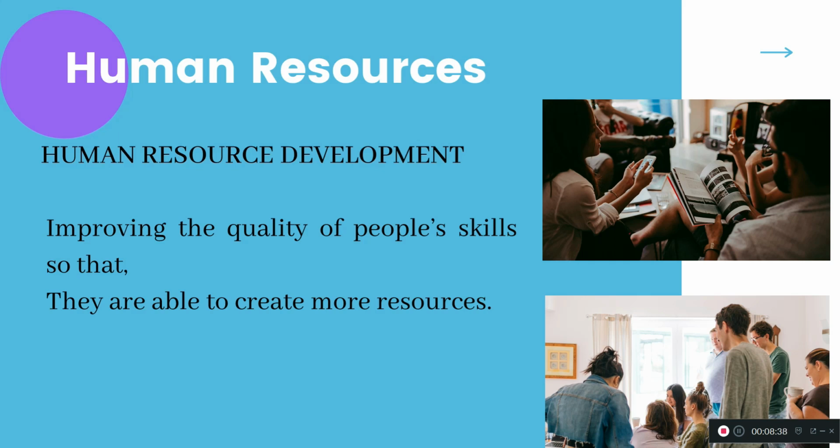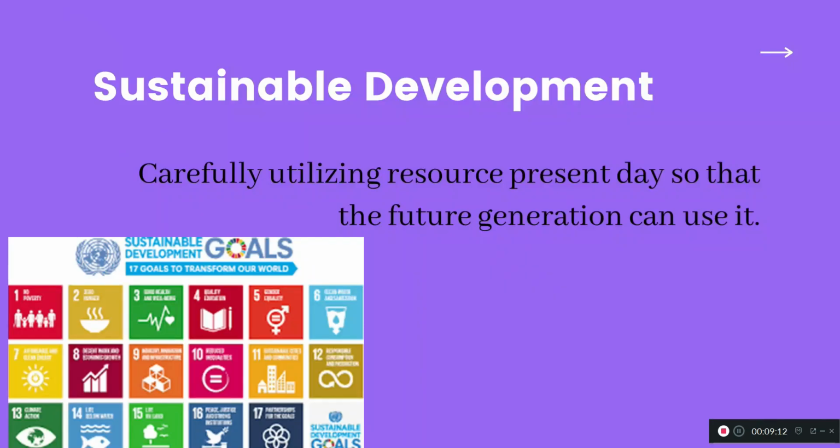So human resource development is a development where the quality of the people's skills can be improved, right? Technologically improving the skills, development programs. So these are all human resource development programs. So once you are improving the skills, you can progress, right.